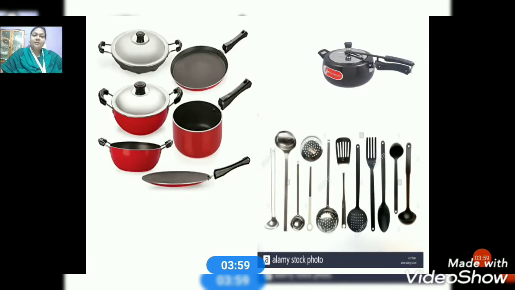These are the cooking vessels, children. For example, pots for boiling, we use a fry pan to fry, or a tawa to make roti. The pressure cooker also helps to boil and steam food; for steamed rice or steamed idli we take the help of the cooker. Then spoons and ladles are used to mix the food. Once we are cooking, we need the help of the spoon and ladle to mix it well.